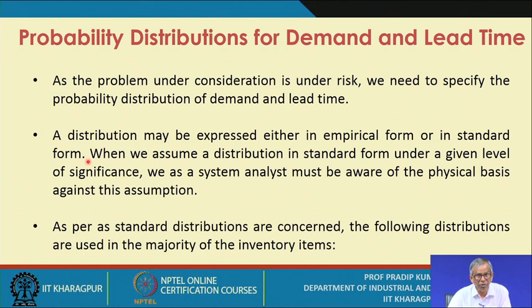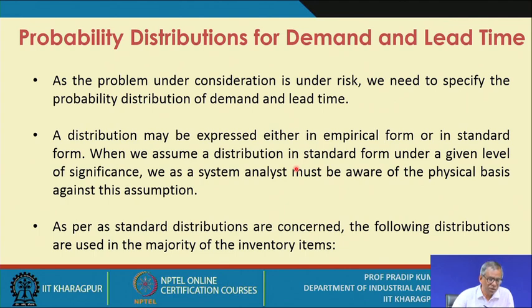This point we have already highlighted. When you assume a distribution in standard form under a given level of significance, say alpha of 0.05 or 0.01, whenever you say that this is the distribution in standard form, like exponential or normal or uniform, obviously you refer to the level of significance.